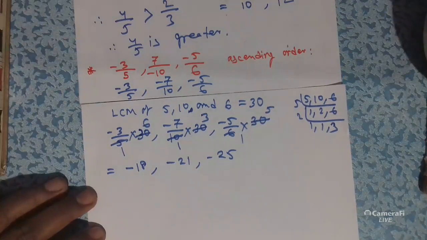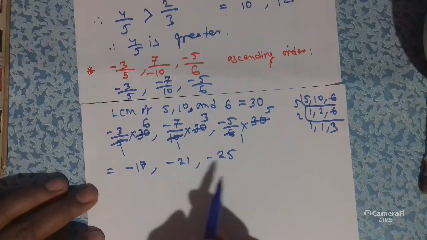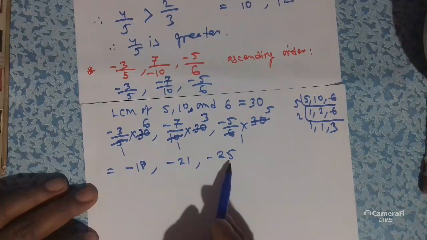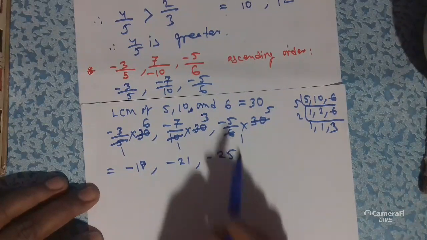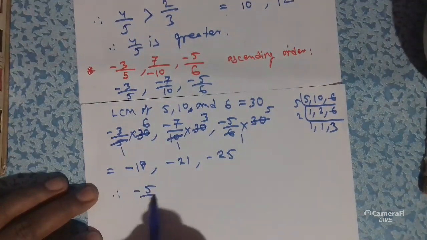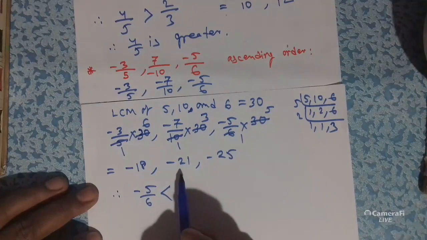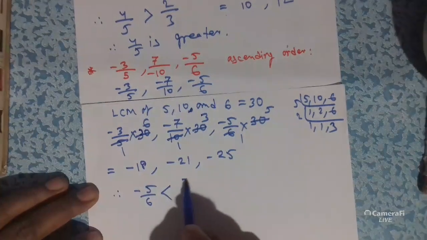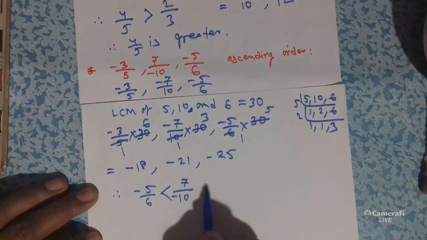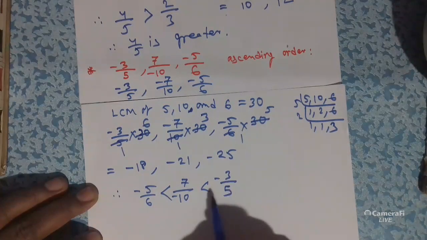Now we have to arrange these numbers in ascending order. So here the smallest one is minus 25. Minus 25 means minus 5 by 6. So therefore minus 5 by 6 is smallest. Then minus 21, that means 7 by minus 10. And then minus 3 by 5.